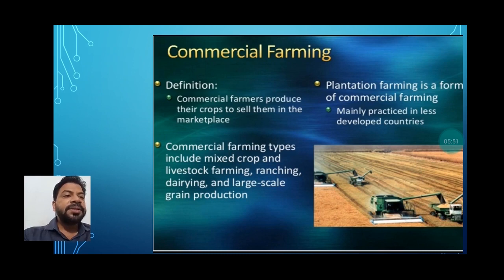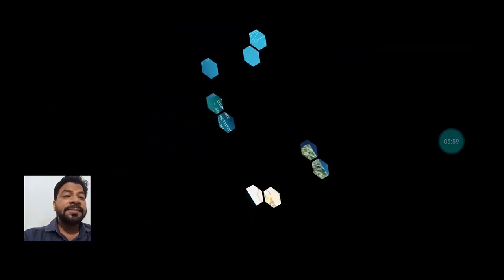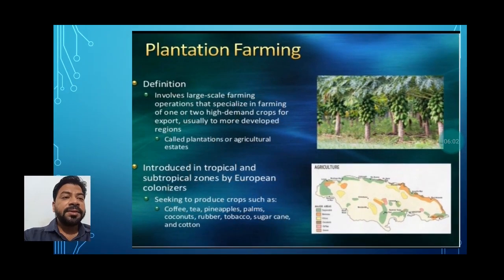When we talk about plantation, farming is a form of commercial farming mainly practiced in less developed countries. So in plantation we grow the same type of plant or trees, okay. You can see that it involves large scale farming operations that specialize in farming of one or two high demand crops for exports, usually to more developed regions, called plantations or agricultural estates. Like coffee, tea, pineapple, palms, coconut, rubber, tobacco, sugarcane and cotton, farmers used to grow in this way.